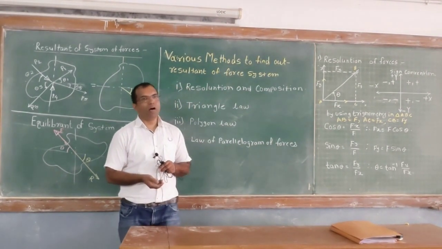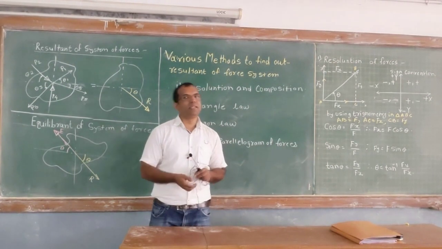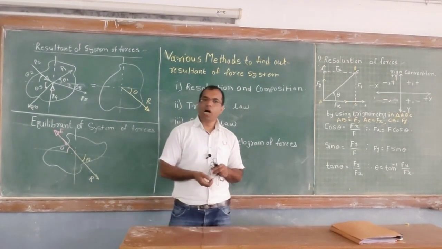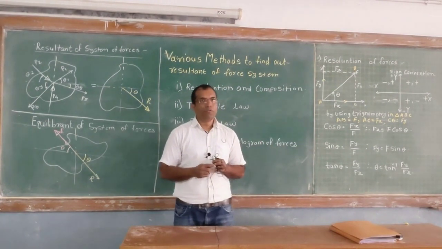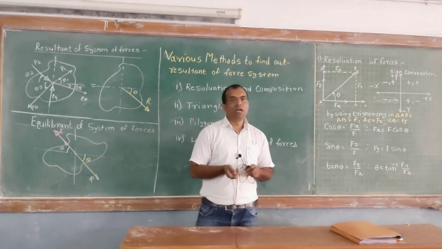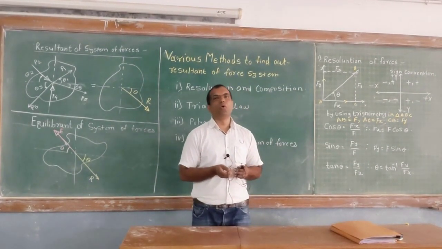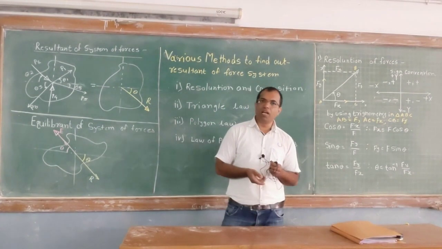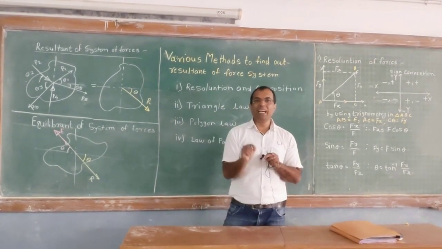Then we learned the system of forces. There are six systems of forces we have learned. Out of those six, the important ones while studying engineering mechanics are the concurrent coplanar force system and the non-concurrent coplanar force system. A concurrent force system is one in which the forces meet at a single point.